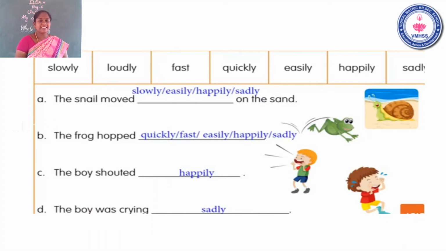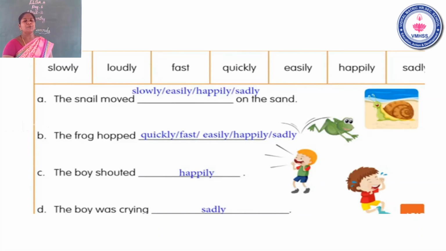Fast. Next. Quickly. Next. Easily. Easily. Next. Happily. What is the another one word? Happily. Next. Sadly. What is the last word? Sadly. Okay, children, now I will read the sentence.